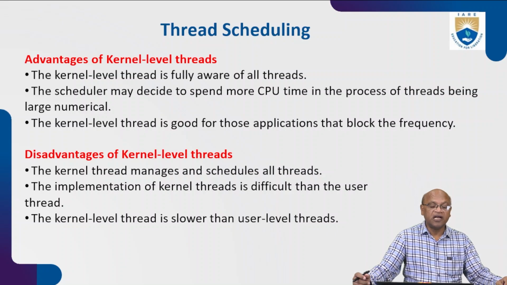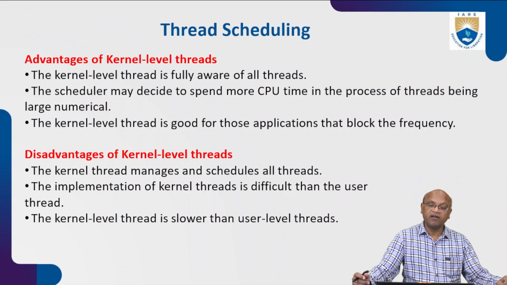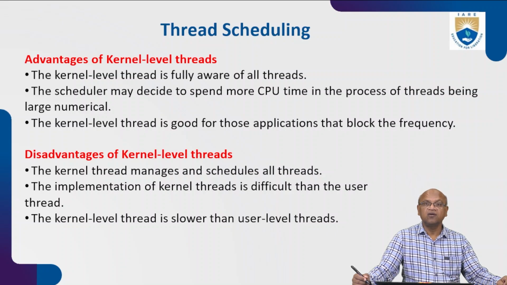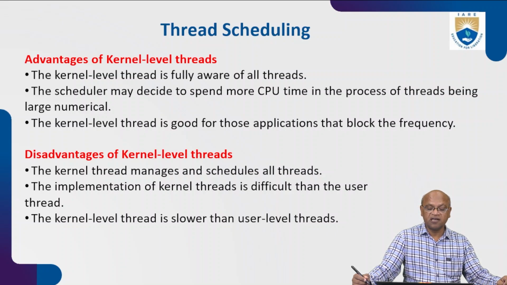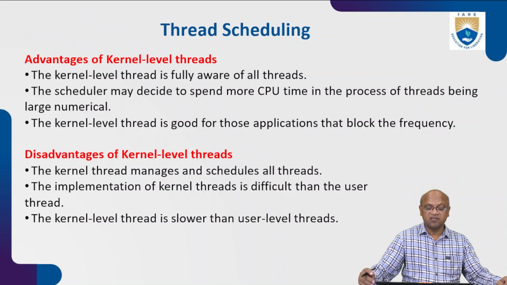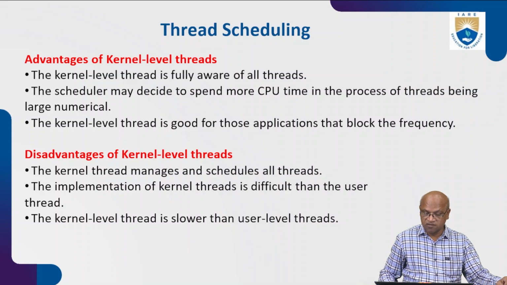So thread scheduling, advantages of kernel level threads. The kernel level thread is fully aware of all the threads and what is happening in the system from time to time. The scheduler may decide to spend more CPU time on the processes with large numbers of threads. The kernel level thread is good for applications that block frequently. Disadvantages: the kernel thread manages and schedules all threads. The implementation of kernel threads is more difficult than user threads. The kernel level thread is slower than user level threads.